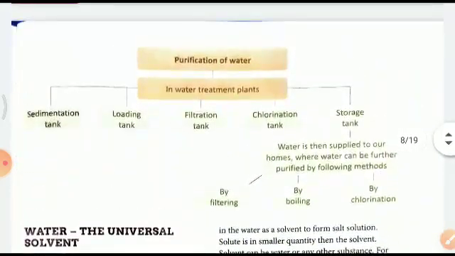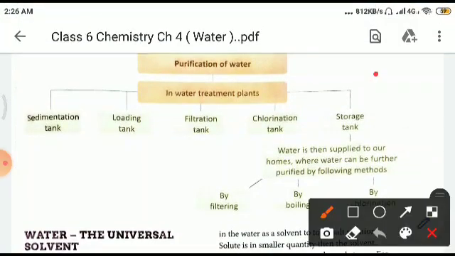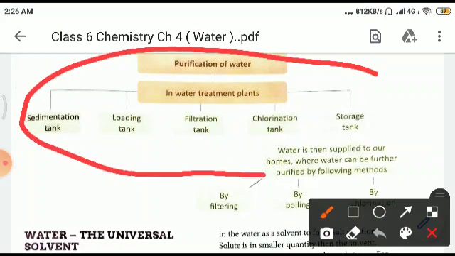Now see, this is a chart of purification of water, and you can see everything mentioned in this, right? This is a beautiful chart which you need to learn, right? This is a very important chart.